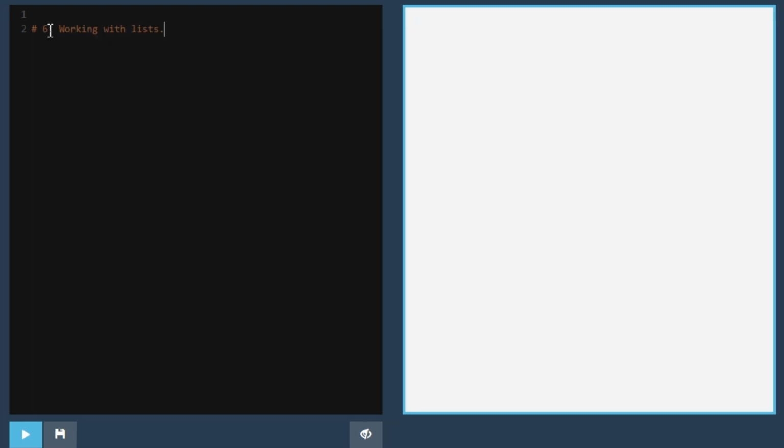Working with lists in Python for AI. A list in Python is an ordered collection of items that can be changed, mutable. It's used in AI to store data like numbers, predictions, weights, feature values, or even entire datasets.